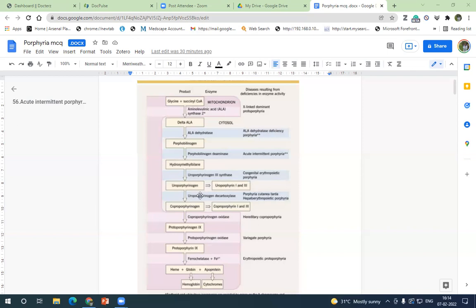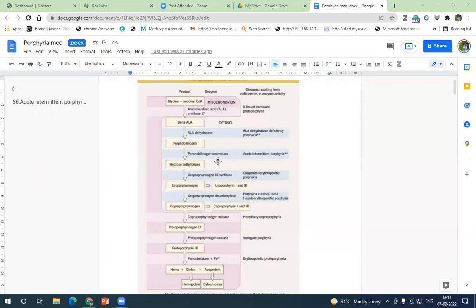Next comes uroporphyrinogen decarboxylase. Its deficiency causes porphyria cutanea tarda, and this is the most common porphyria in the adult period. The most common porphyria in the pediatric age group is erythropoietic protoporphyria. So it is first a synthase, then a decarboxylase, then 2 oxidases, then a chelatase. So UCP: uroporphyrinogen, then coproporphyrinogen, then protoporphyrinogen 9, protoporphyrin 9, and then ferrochelatase.